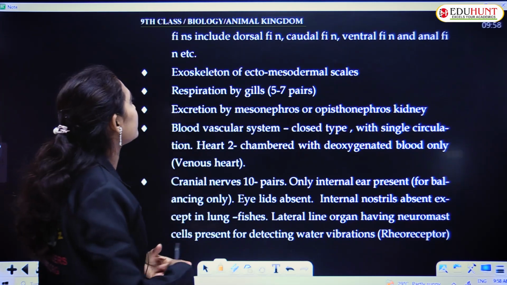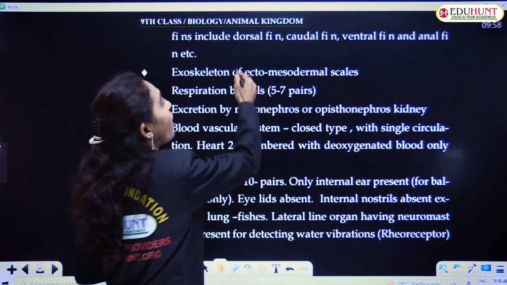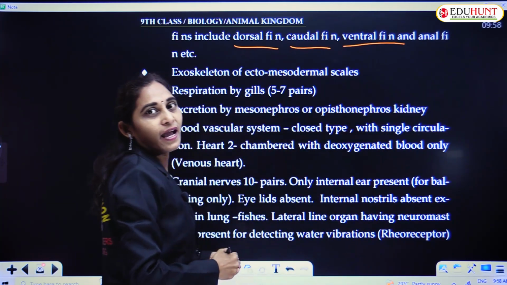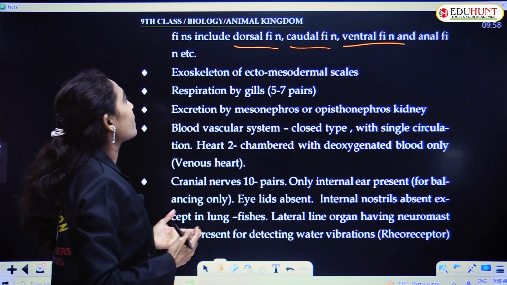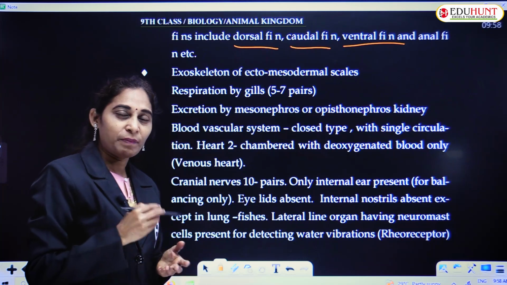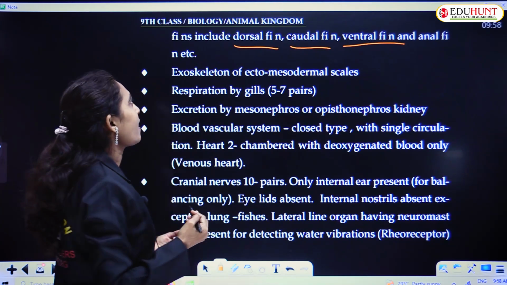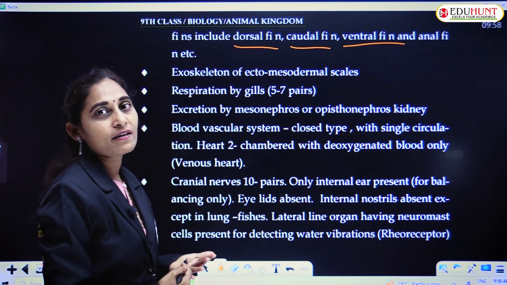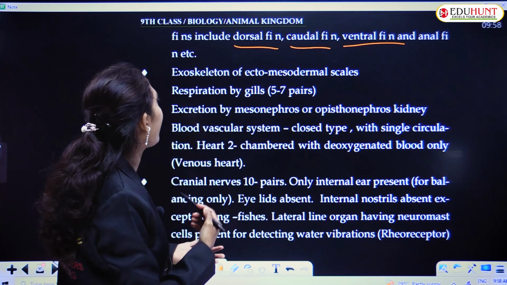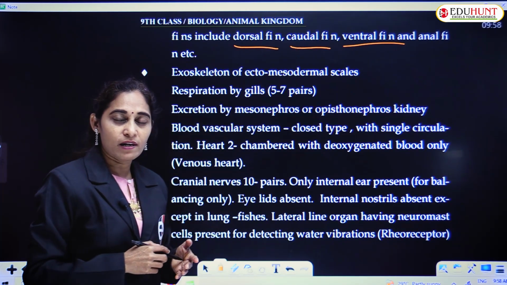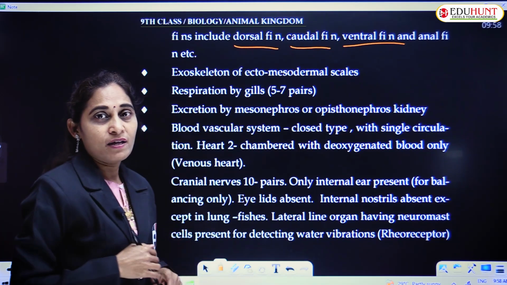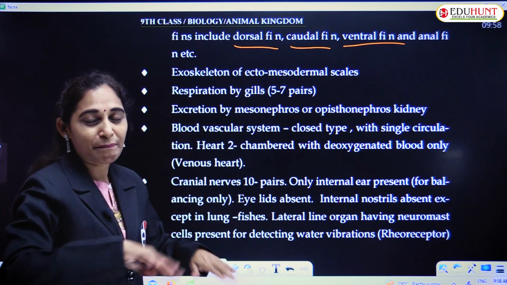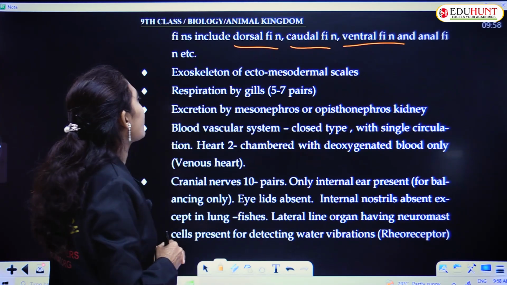vertical region. They include the dorsal fin, caudal fin, ventral fin and anal fin. These are the unpaired fins. Pectoral and pelvic fins are paired fins, whereas dorsal fin, ventral fin, caudal fin, anal fin are unpaired fins. Fins are helpful in swimming, free swimming. They can easily swim in the water with the help of these, by flapping these fins.